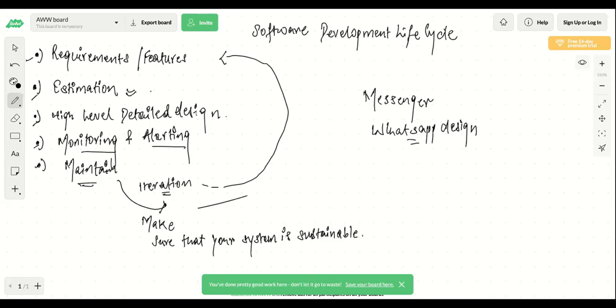All these points come under the high level design. So today we are trying to target the high level design for a Messenger or a WhatsApp chat. That is the problem for today, and we'll see the high level design for the same. Hopefully you people understood the difference between high level design and low level design.